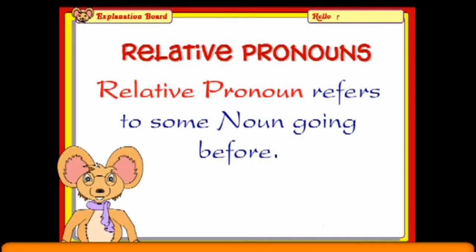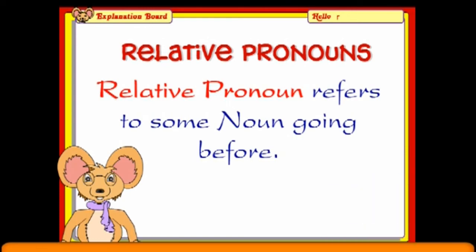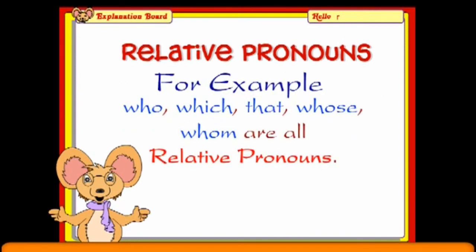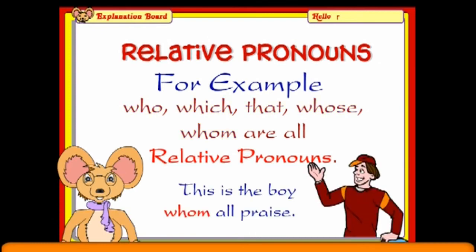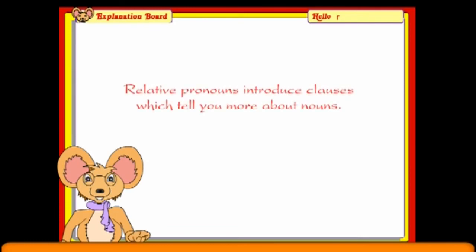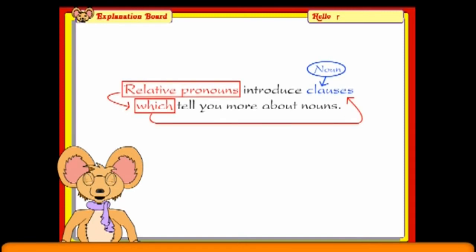Relative pronouns refer to the noun going before. For example, who, which, that, whose, whom are all relative pronouns. This is the boy whom all praise. Relative pronouns introduce clauses which tell you more about the nouns. Does that make sense to you? Well, have a look at this sentence.